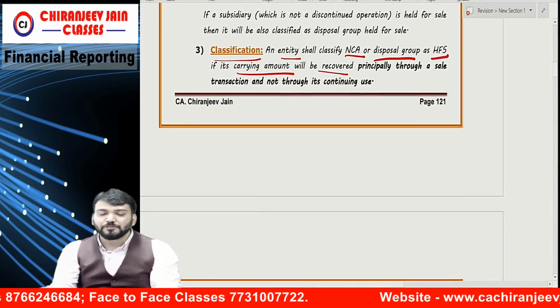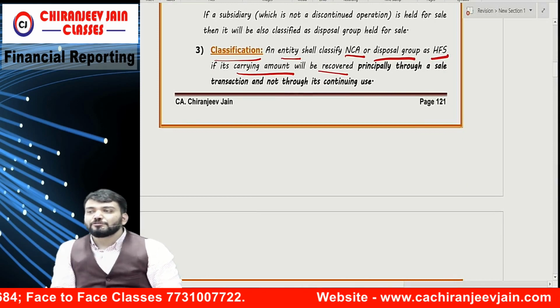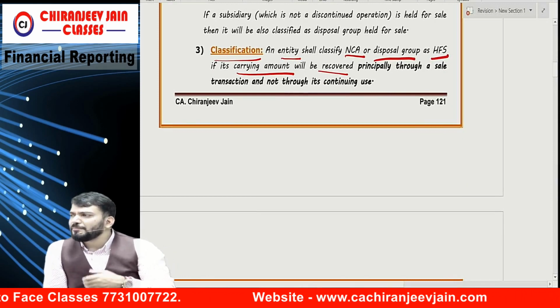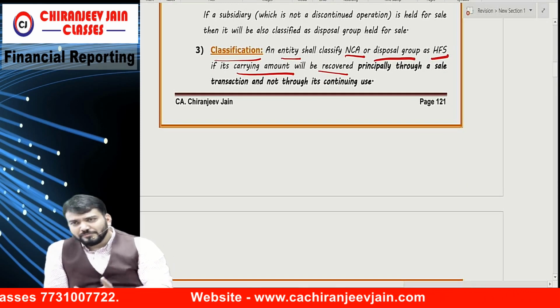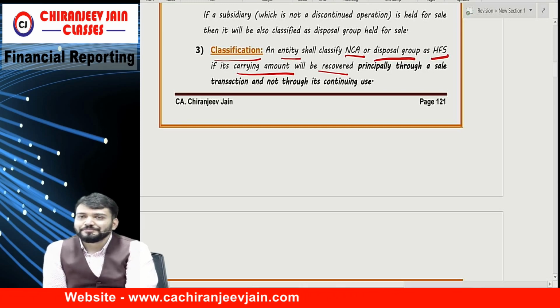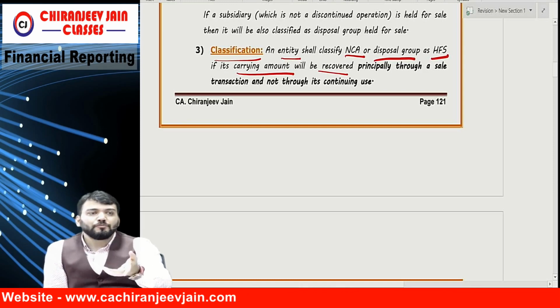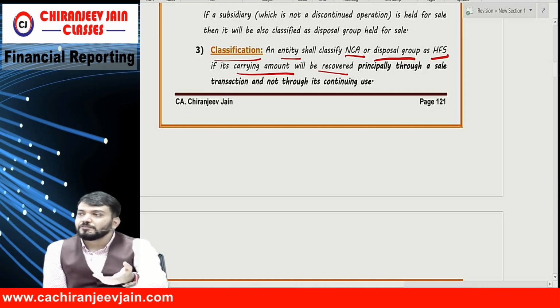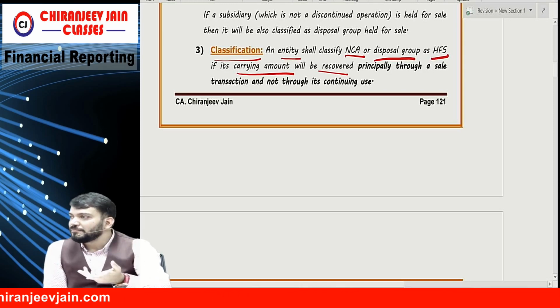Now a doubt arises. Suppose this is one laptop I have decided to dispose of. But I am still using it, because first I need to find some customer, and the customer will take some time to come.